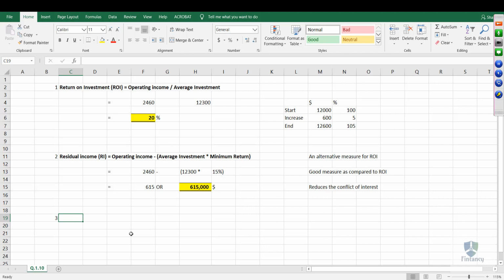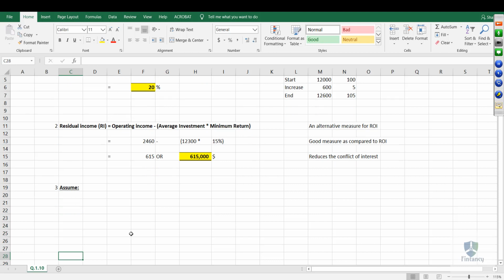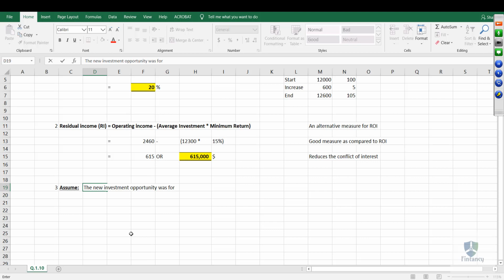So definitely, if you remember the new investment opportunity, first of all, I will assume here. Don't write this in the exam. This is for your knowledge only, because they are not asking for any calculation. Assume that the new investment opportunity was for 100,000.